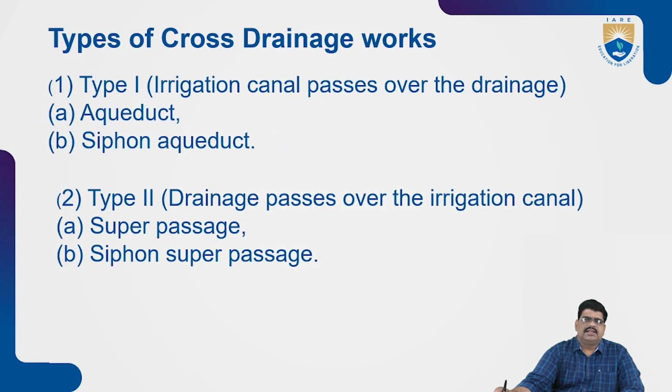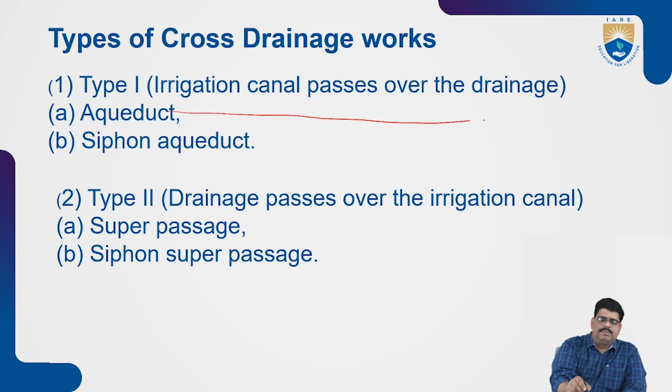So that is the main importance of the cross drainage works. Next, the types. What are the types of cross drainage works? Type 1: the irrigation canal passes over the drainage, which gives the aqueduct and the siphon aqueduct. Type 2 is the drainage passing over the irrigation canal. The first one, as said, is the irrigation canal passing over the drainage, that is the aqueduct and siphon aqueduct.